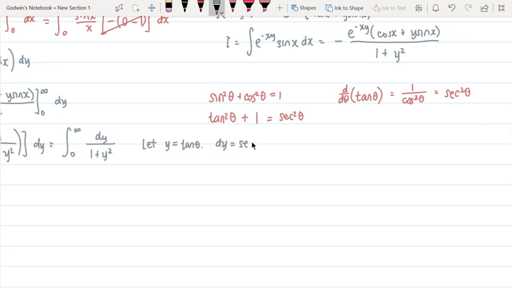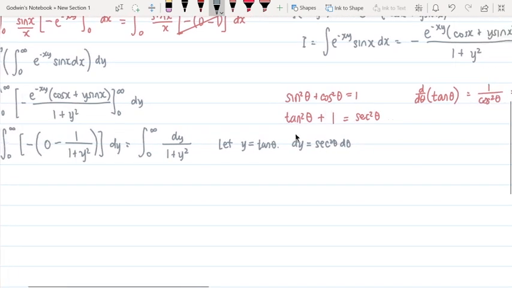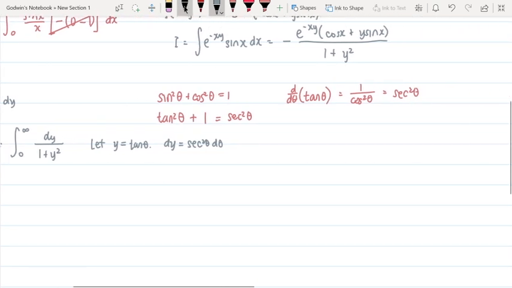That's going to be secant squared theta d theta. Okay. So just so it's more convenient, let's just take the indefinite integral of this first. So let's go on another tangent here. Dy over 1 plus y squared.